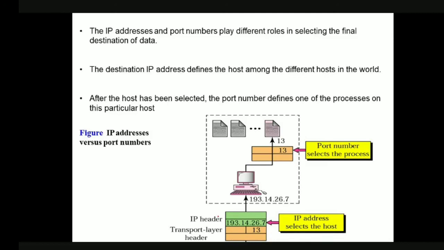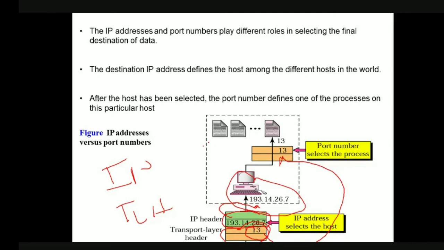Okay, so the packet consists of the IP header, and it also consists of the transport layer header. In the IP header, what will be there? The destination IP address will be there. And in the transport layer header, what will be there? Now this IP header is used to identify the destination. This is 193.14.26.7, and in the transport layer header, we have one number called 13. In this particular system, this 13 is used to identify the process.